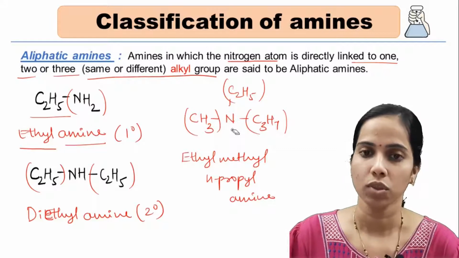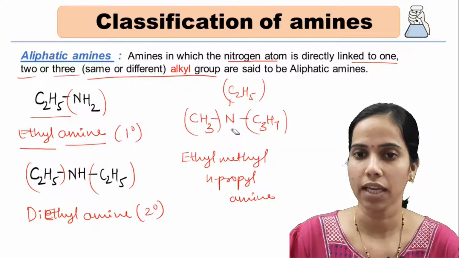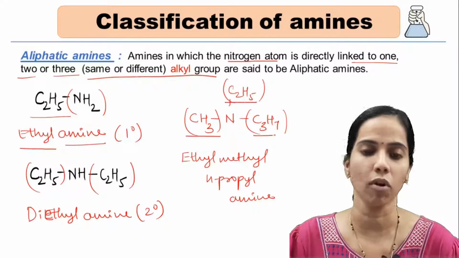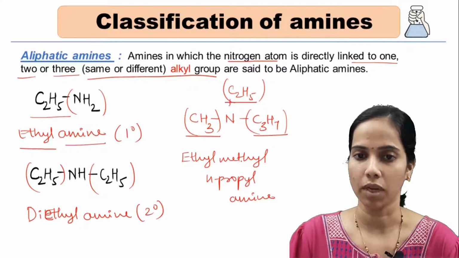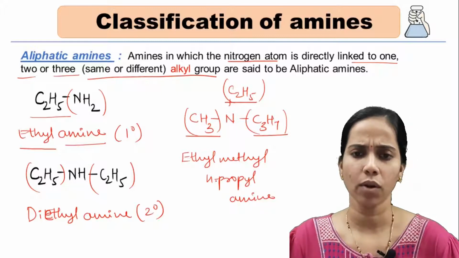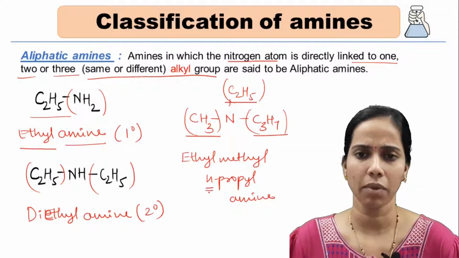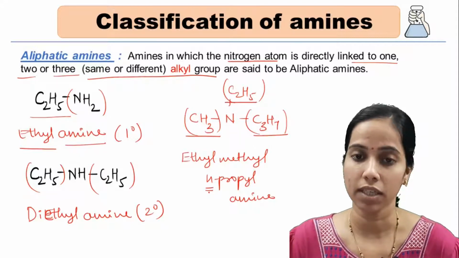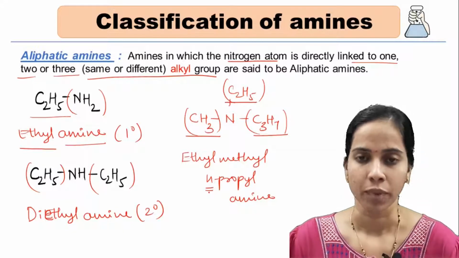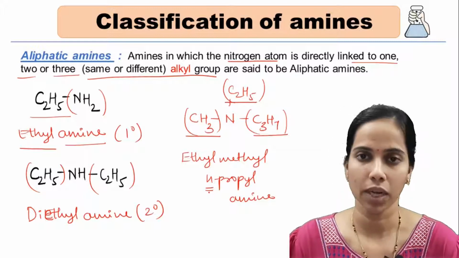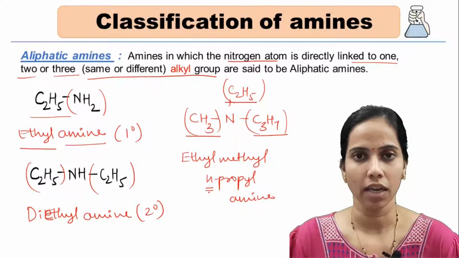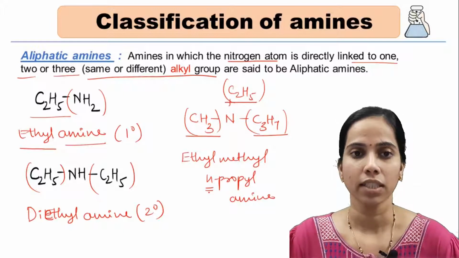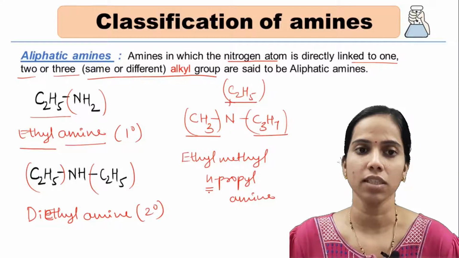Okay, students, so this is my methyl member, this is ethyl, and this is propyl. Since everything is in a straight chain and propyl is in a straight chain form, it is named as N-propyl. We are already aware that propyl members can be N, that is in a linear fashion. If it is in a branch, then it is in isopropyl form. For butane, we have seen N-butane, isobutane, and neobutanes. Isn't it, students? So let's move on to the next category of classification, that is aromatic amines.